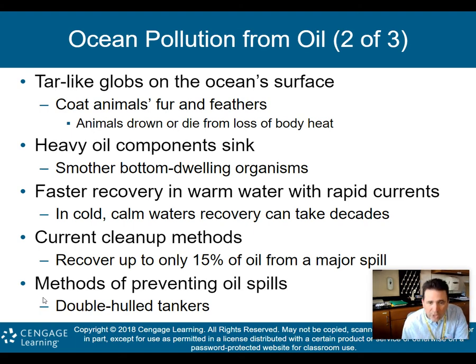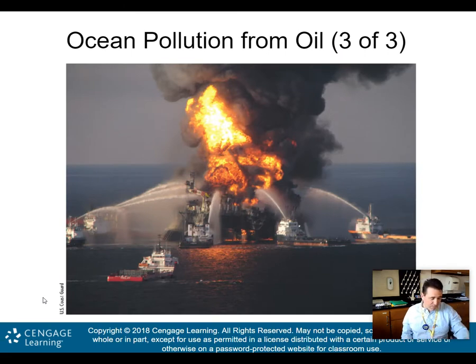Methods of preventing oil spills: double hull tankers are important. You've got two hulls on the tank, so obviously that would help prevent oil from spilling. Here is a picture of the Deepwater Horizon. This was an oil platform about 40 miles off the coast of Louisiana. This is April 20th, 2010. It basically exploded, caught on fire, and then sank.